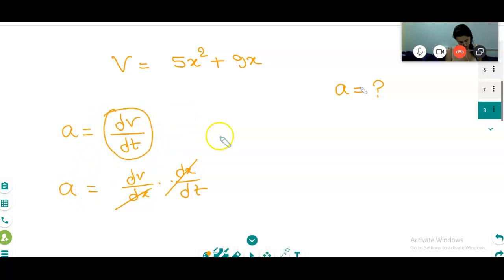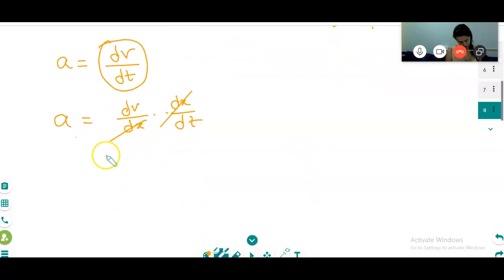Yes. But if I use dv by dt, t is not there. I cannot use dv by dt. So what do I have to do? I have to apply some mind. I have to put dv by dx and dx by dt. Correct? dv by dx I will keep as it is.